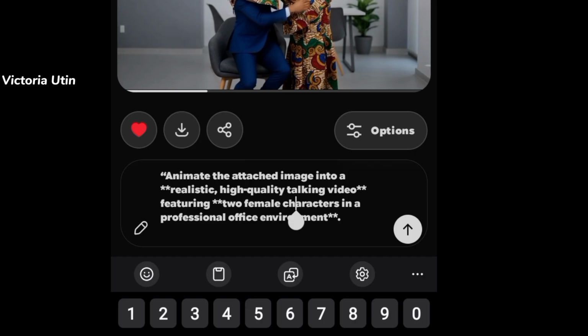Character A, that is person A, and person B. So remember, I've already told ChatGPT that the lady in the suit is character A, that is person A, whereas the one with Ankara fabric is person B, so that each time I prompt that person B should say this, they will know that this is what I want the person wearing the suit to say. So I'm going to come over here, just come to the beginning part of this prompt.